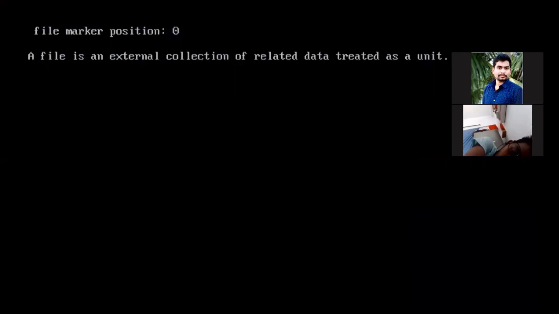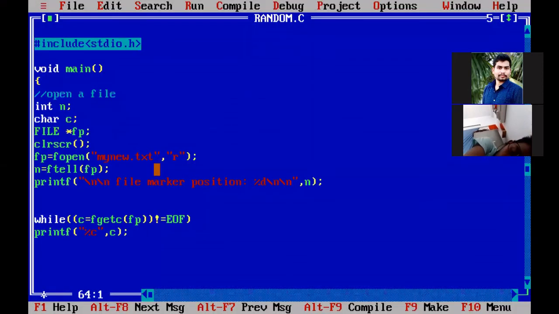So from the 0th index, that means from "a file is an external collection of related data treated as one unit," the total, starting from 0 to the end, we have read. But now my intention is I don't want to read from the 0th index. I want to move my file marker position from 0 to a desired location. So to move a file marker to the desired location, we have to use the function fseek.